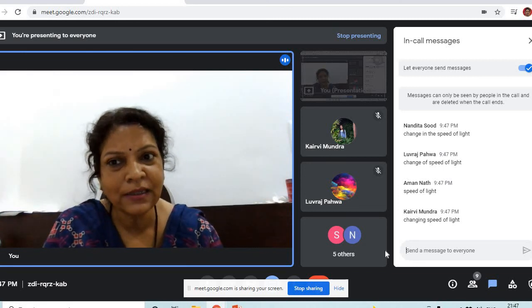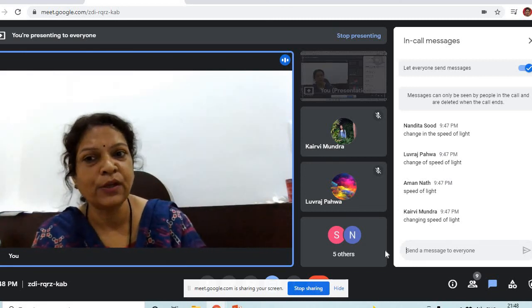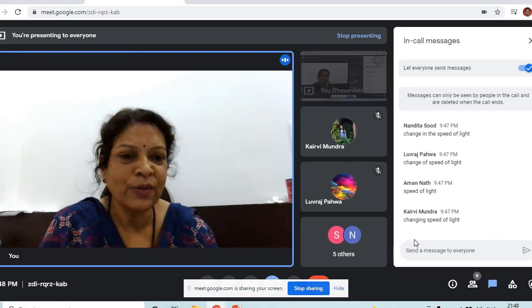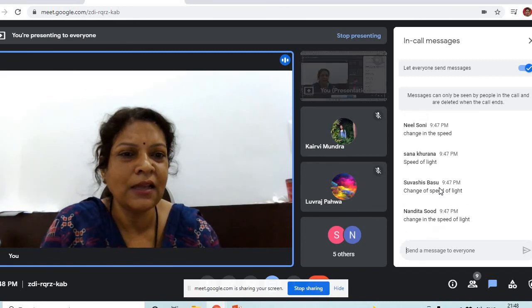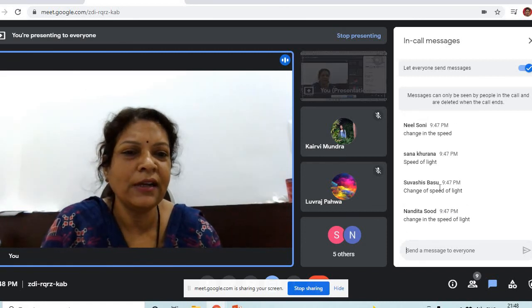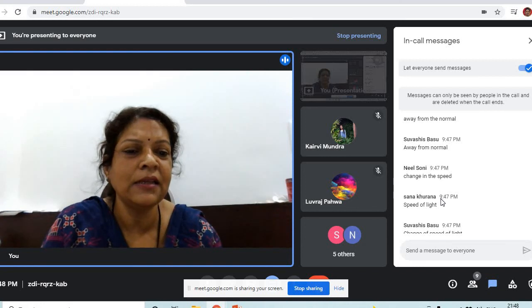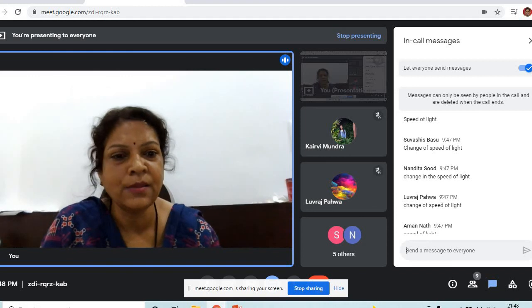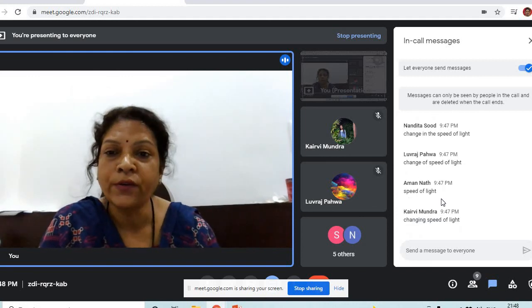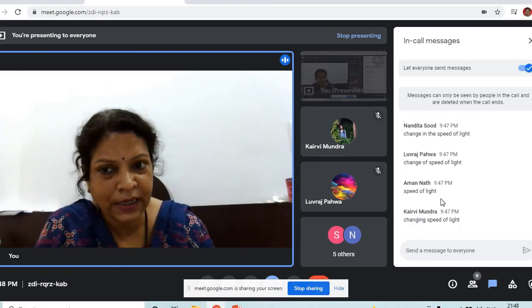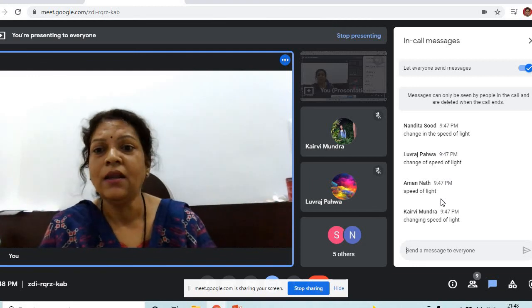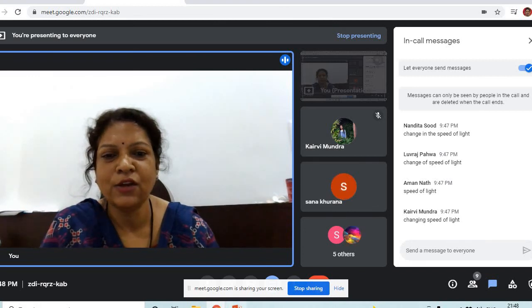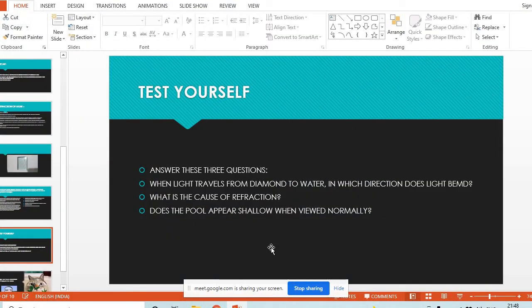Light always travels with a particular speed. But when the speed changes, then only it bends. So Kairvi, Lavraj, Nandita, Sarthak and Neil have given the correct answer. Sana, you might have understood the concept, but there is a mistake in your writing. Aman, what will you write? Change in the speed due to change in the optical density. Is that understood clearly? Yes, ma'am. Very good.